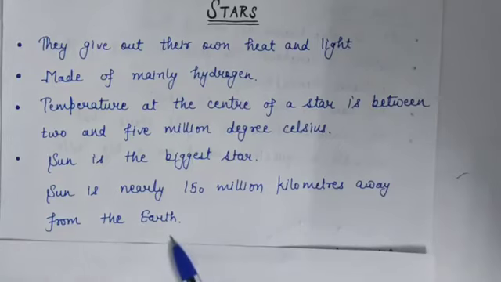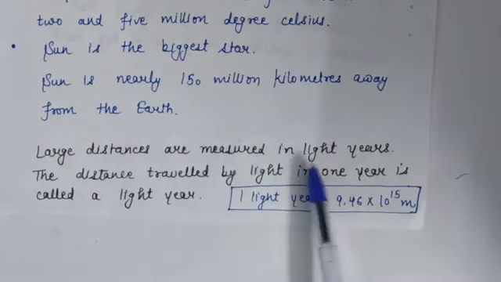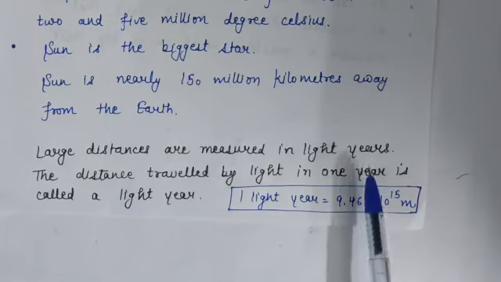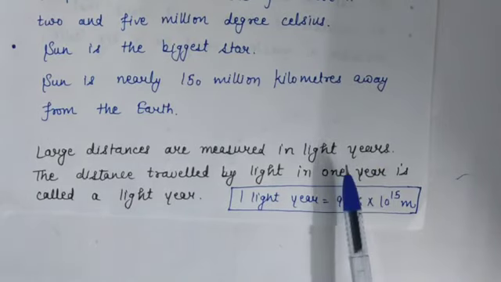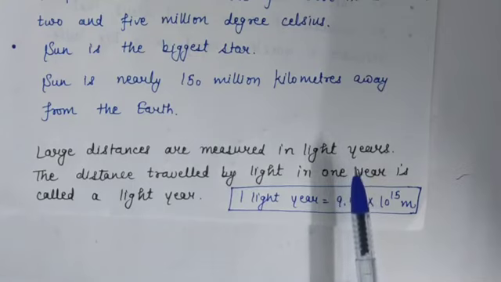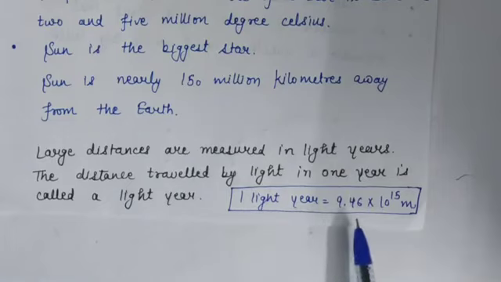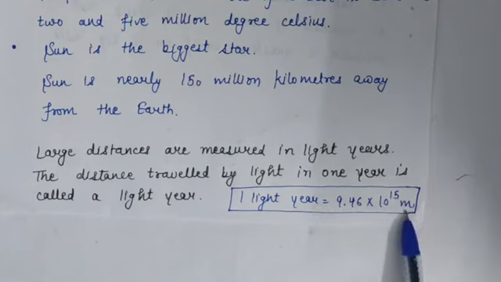and such large distances are measured in light years. But how can we define light year? Light year is the distance travelled by light in 1 year. What is the meaning of light year? Distance travelled by light in 1 year. And 1 light year is equal to how much distance? 1 light year is equal to 9.46 into 10 raised to power 15 meter.